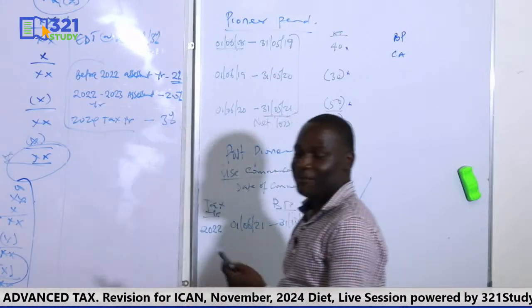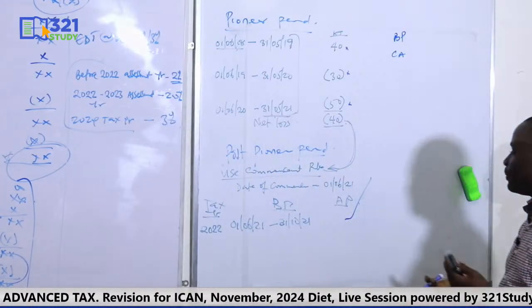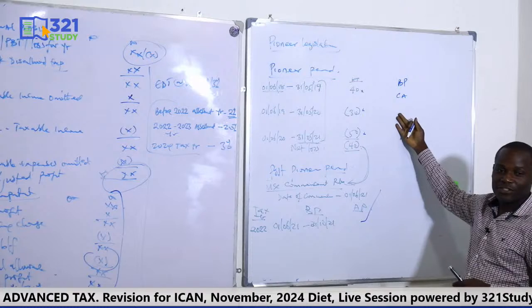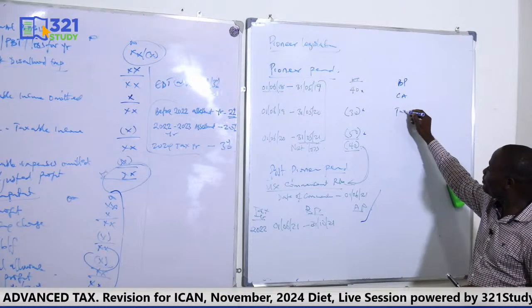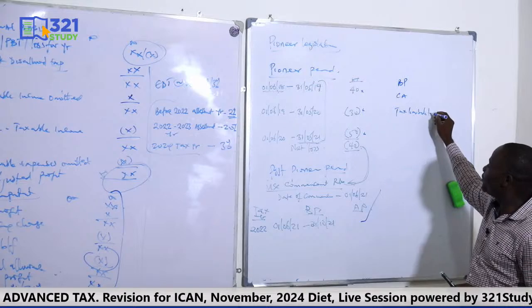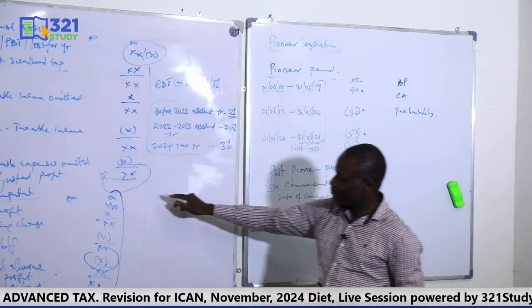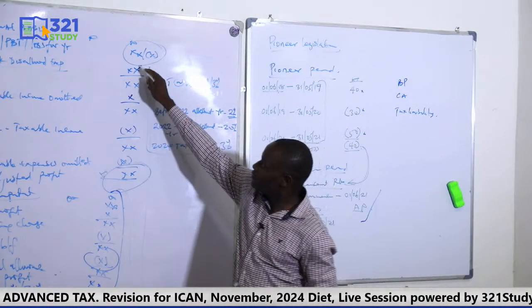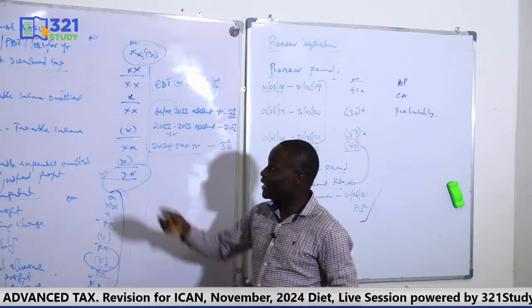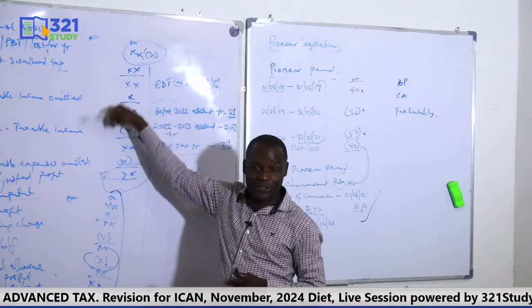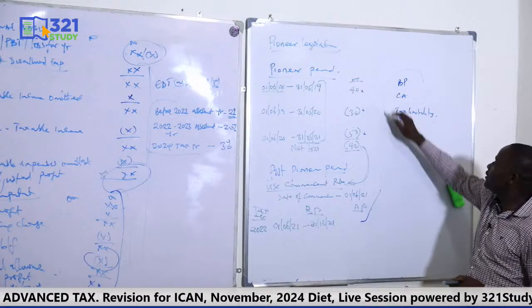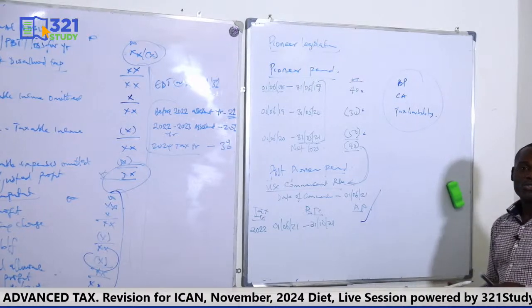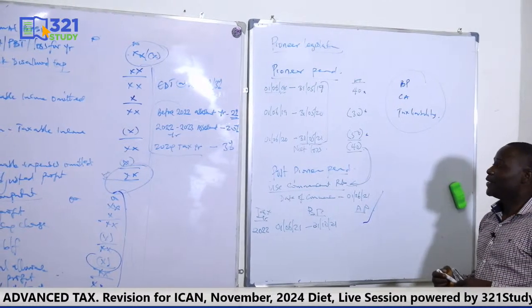So at times they will give you assets to compute. So you need the knowledge of how to compute capital allowance. Then you need tax liability. You need the knowledge of how to do tax liability. That's this and this. Because at times they may give you accounting profits that you need to adjust. You also first adjust before you go on. So these are the three things you need to do pioneer.